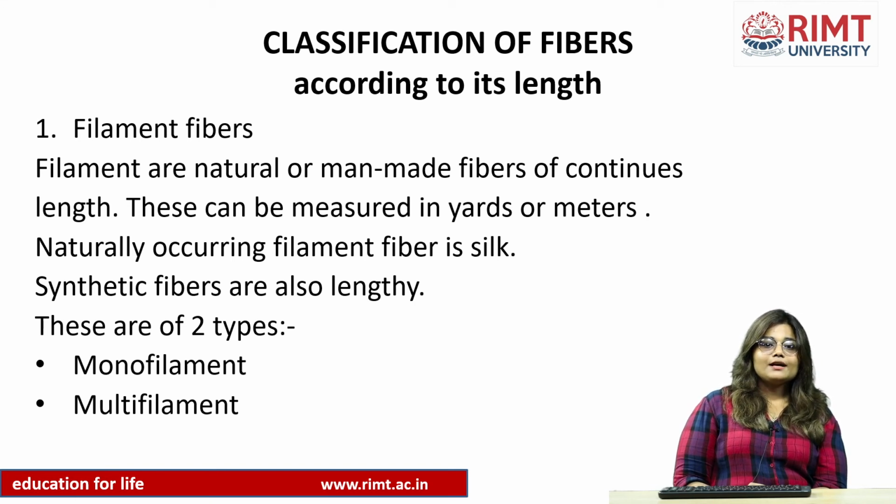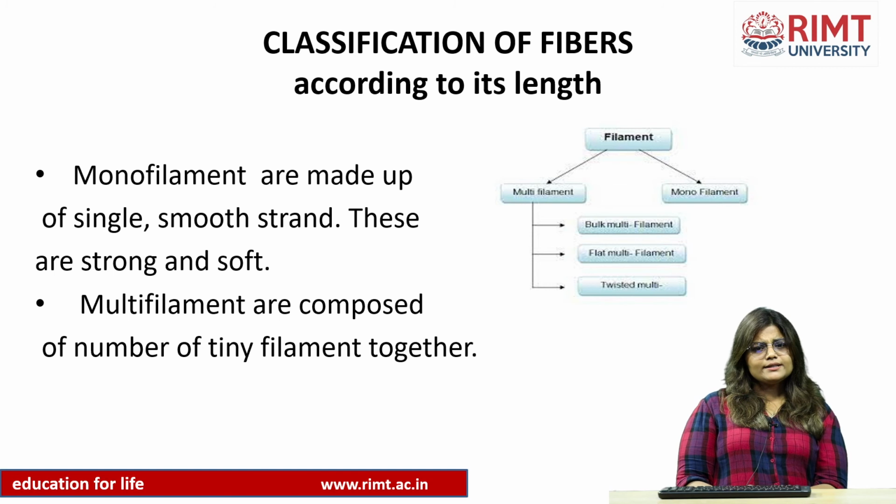Naturally occurring filament fiber is silk. Silk is the only natural fiber that can be considered as filament fiber. Synthetic fibers are also lengthy and are known as filament fibers. There are two types of filament fibers. Further, filament fibers are divided into two parts, that's monofilament and multifilament. Now let's discuss what is monofilament and what is multifilament.